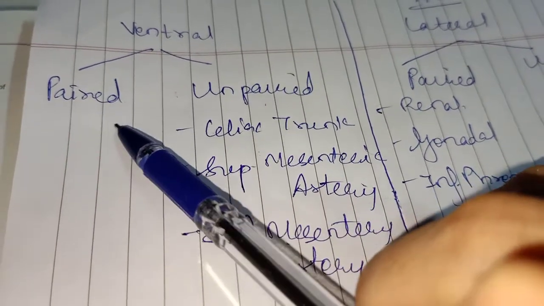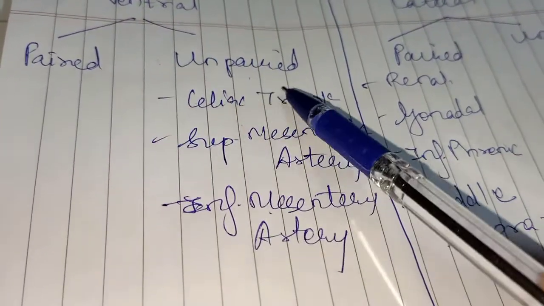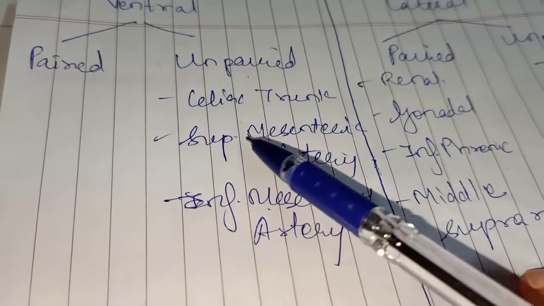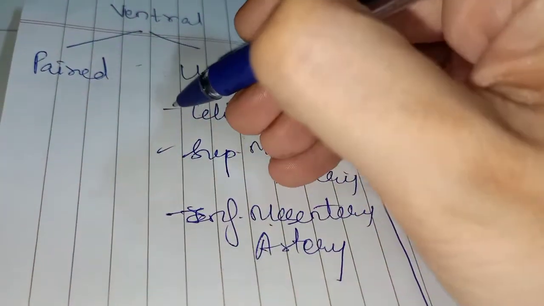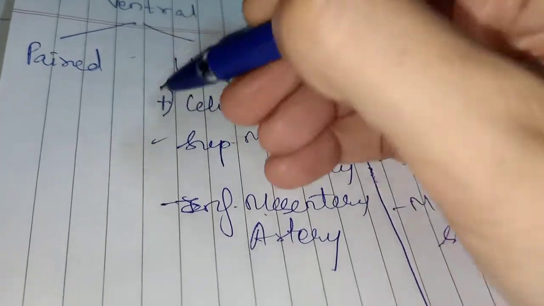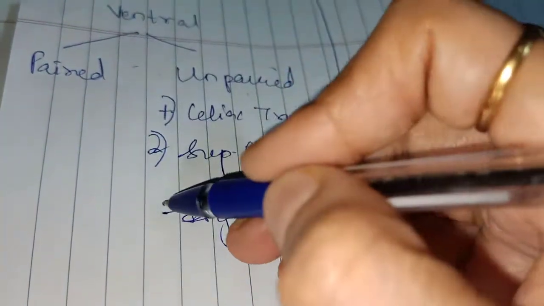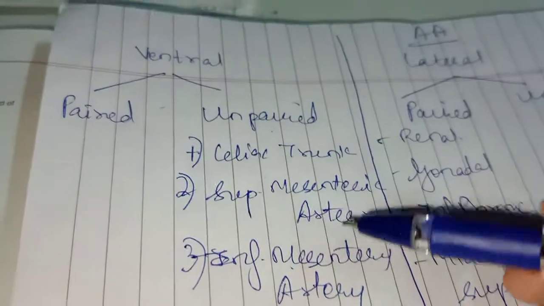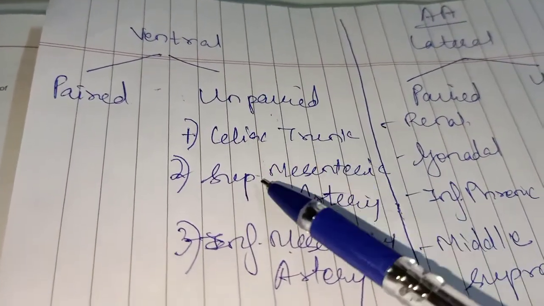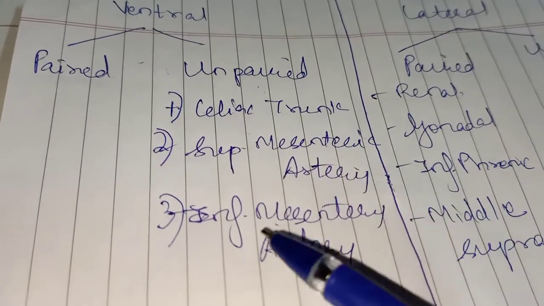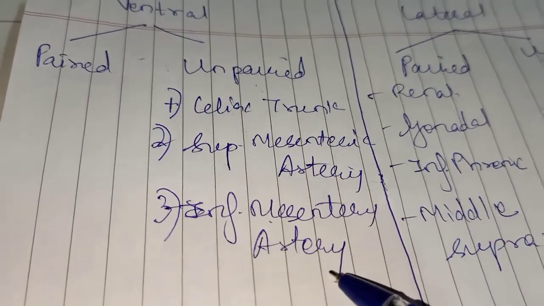There are no paired arteries but only unpaired: celiac trunk, superior mesenteric artery and inferior mesenteric artery. So there are three arteries which are present on the ventral aspect and which are unpaired. Okay. Celiac trunk, superior mesenteric artery and inferior mesenteric artery.